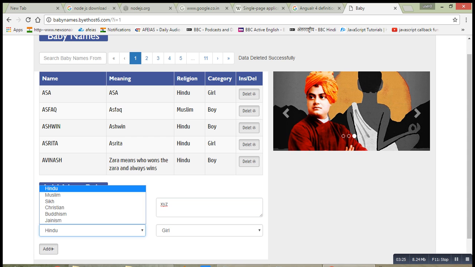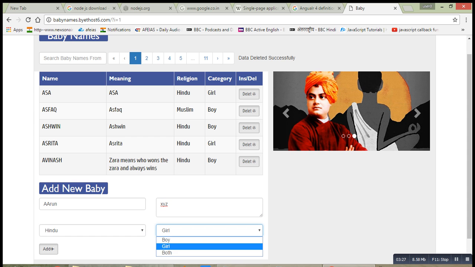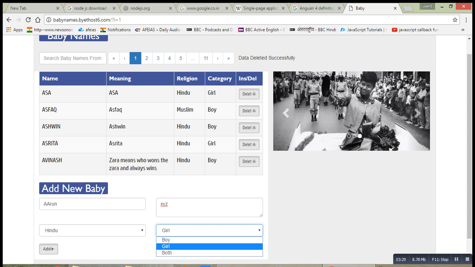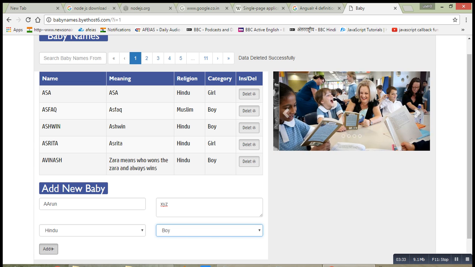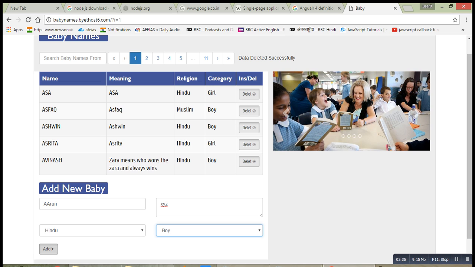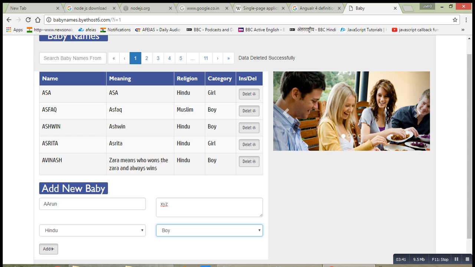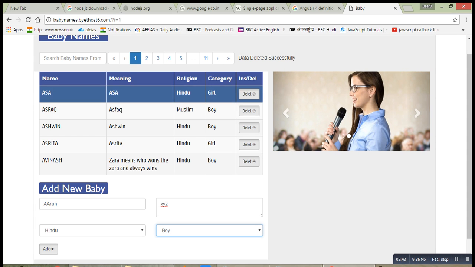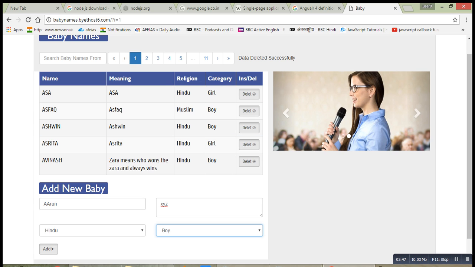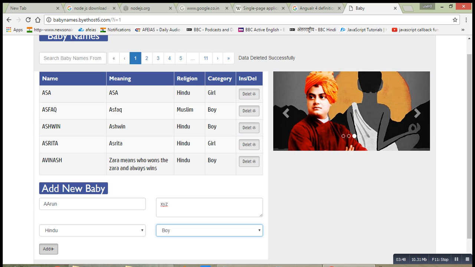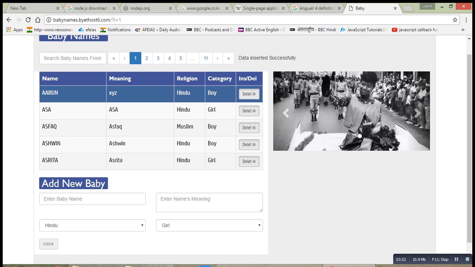If you click on the add, the record will be inserted here without reloading the page, without refreshing the page, and you will see the added record. Notice carefully. I am clicking on the add button. So this is Arun coming here, that we added currently. Arun meaning XYZ Hindu boy. Data inserted successfully.